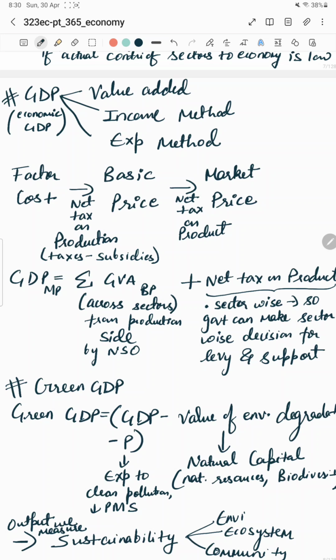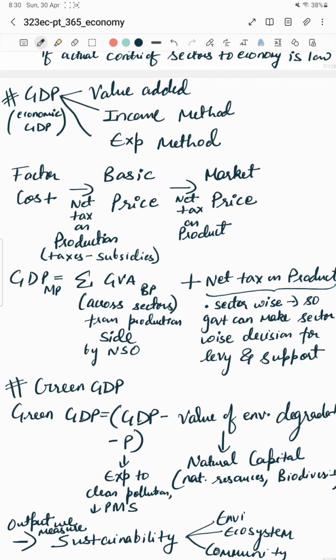Since gross value added is calculated sector wise, all the net tax on product will be calculated sector wise, and this is very important because on this sector-wise basis, the government can make an estimate whether they need to support that particular sector in terms of subsidy, or whether there is more demand in that sector, so they can earn more revenue through levy of taxes. So it helps to understand the basic economic state of a country through gross value addition.